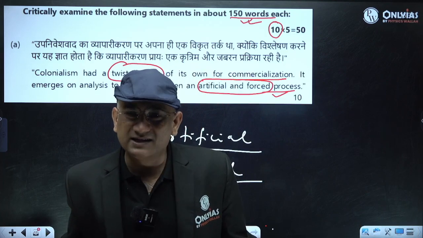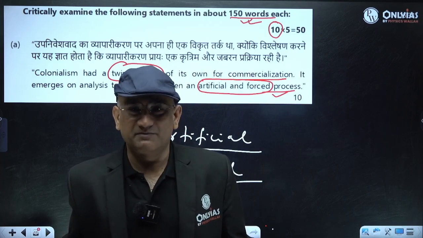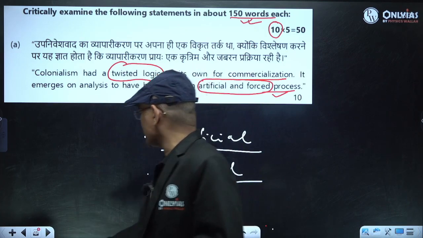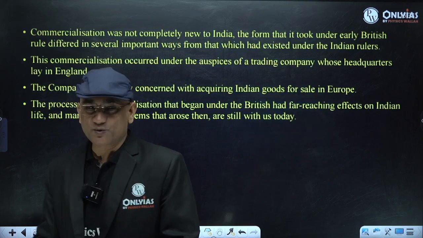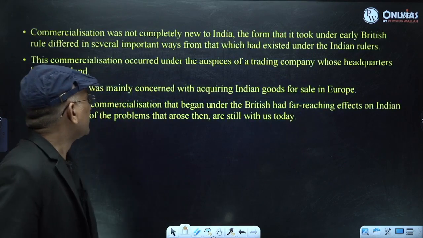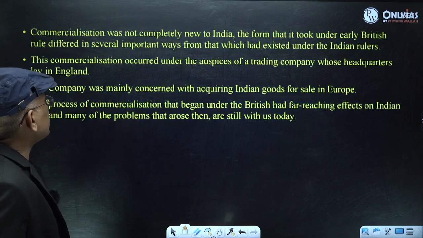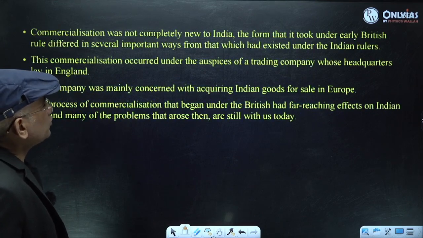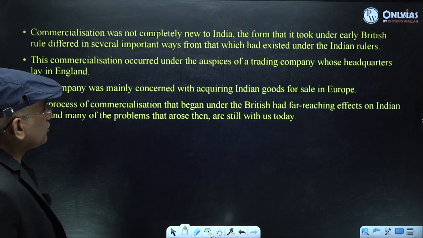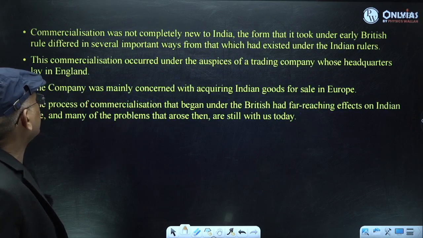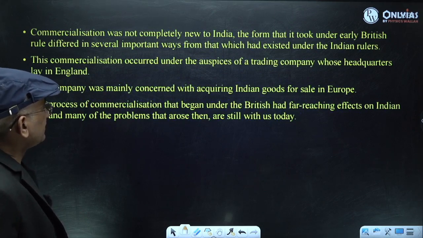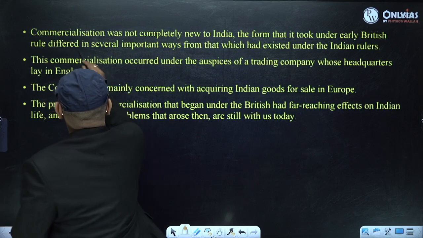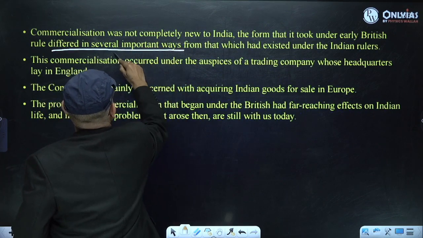If you understand it, you can write something about it. You can use these points also, right? You can use this point. Fine. You can use that commercialization was not completely new to India, but the form that it took under early British rule differed in several important ways. So you have to explain how it differed in several important ways.